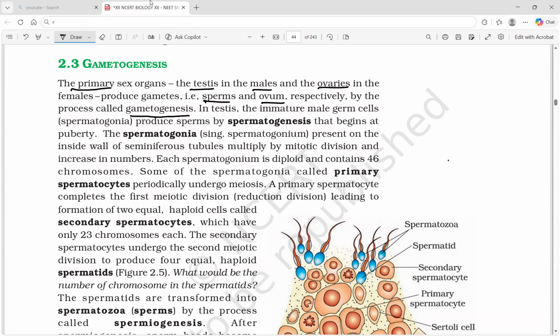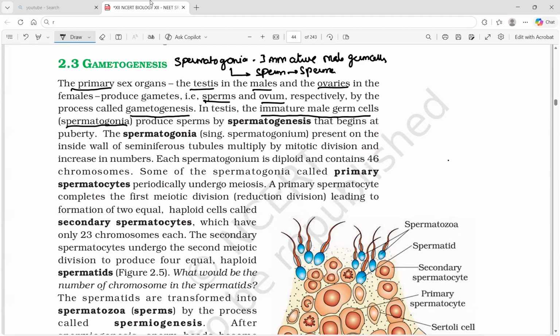In the testis, the immature male germ cells are the spermatogonia. Spermatogonia are termed immature male germ cells. They produce sperms. The production of sperms from the spermatogonia is called spermatogenesis. This is a possible first question statement.